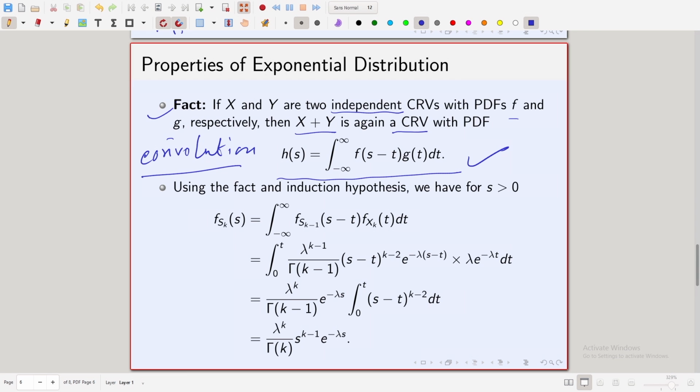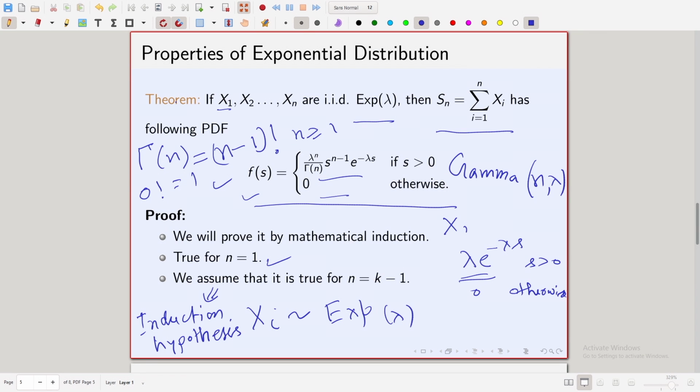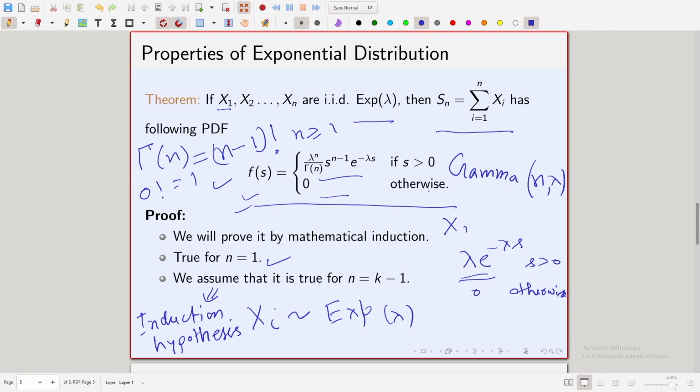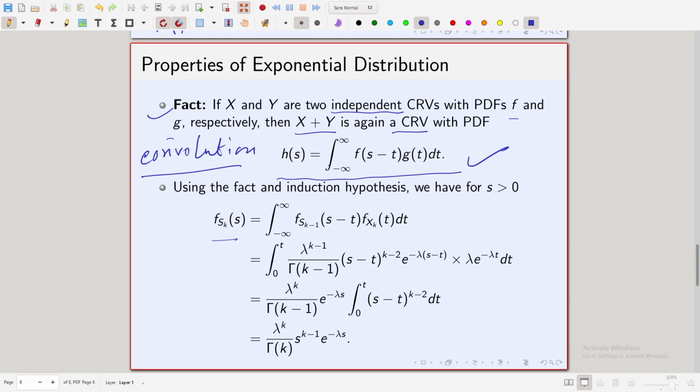Now, we will use this fact and the induction hypothesis. The induction hypothesis is that we have assumed this thing is true for n equal to k minus 1. So, the sum over i running from 1 to k minus 1 of xi has this density with n equal to k minus 1. Now, we will prove it for n equal to k.